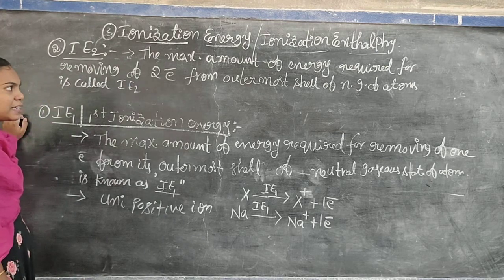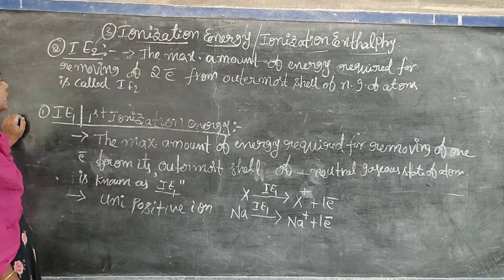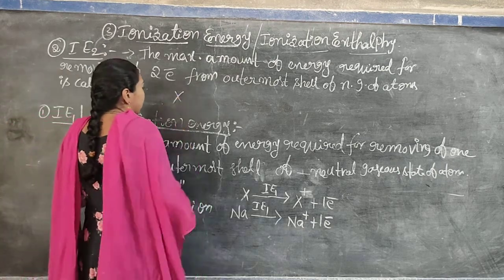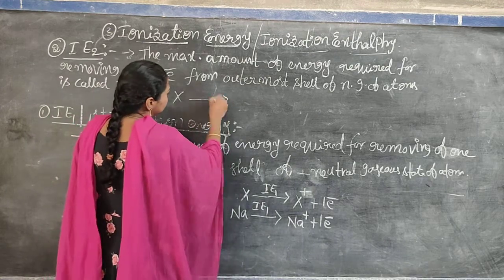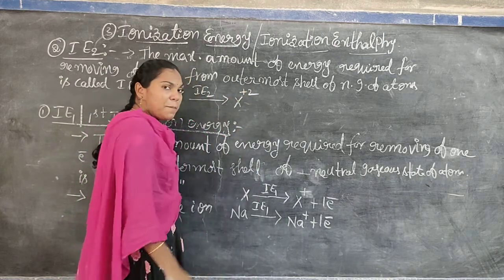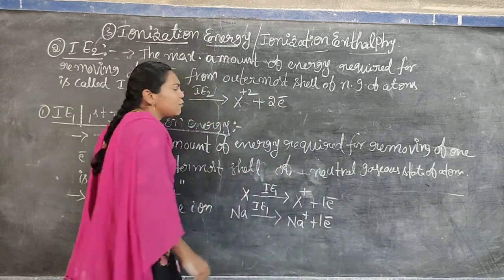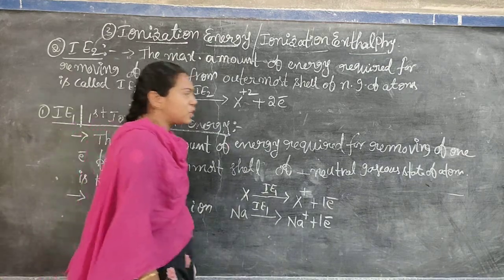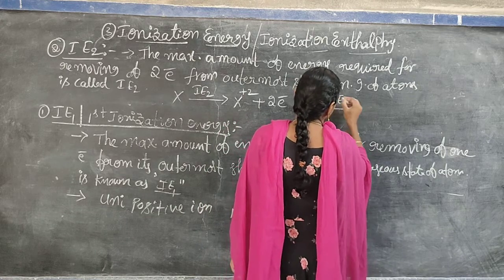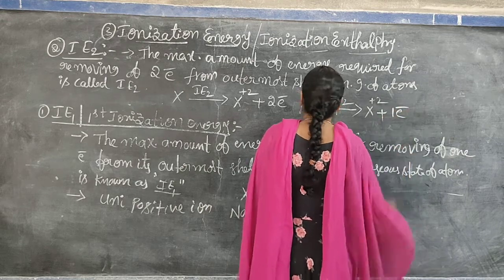The maximum amount of energy required for removing two electrons from the outermost shell of a neutral gaseous state of atom is called IE2. For example, X is an atom. We require some IE2 by loss of two electrons, and it gives the dipositive ion, X plus 2. Otherwise, the same reaction can be written starting from X plus: we require IE2 and it loses one more electron.